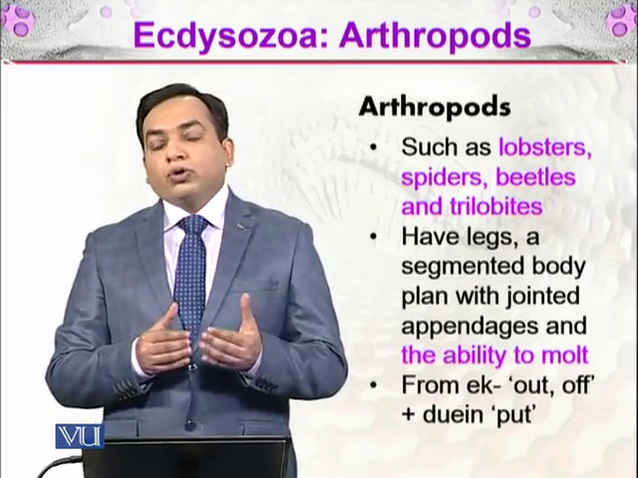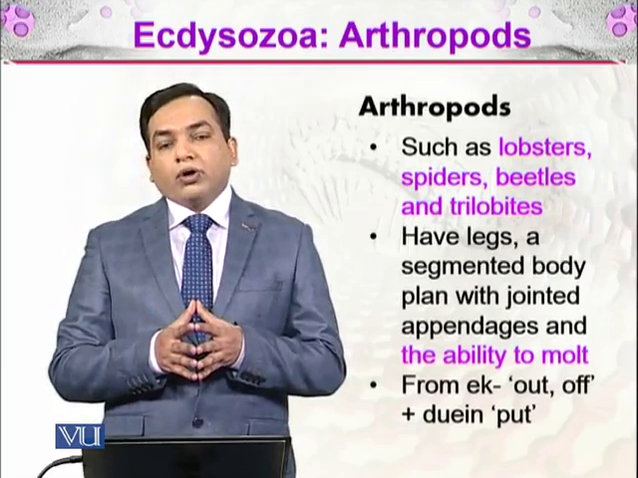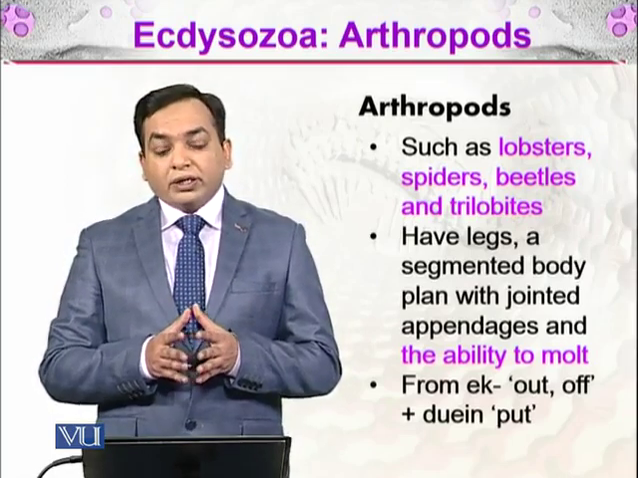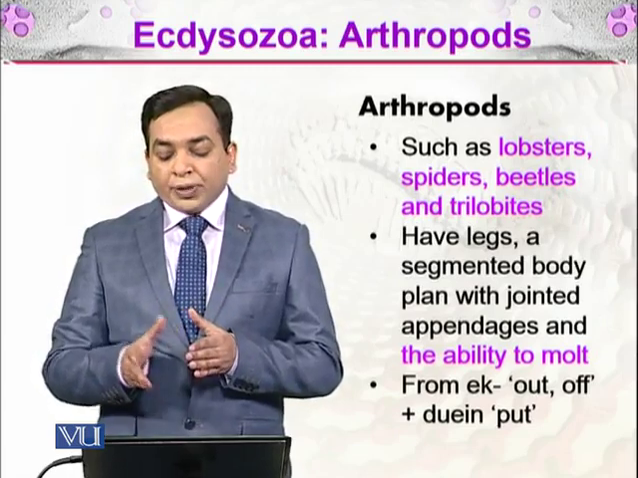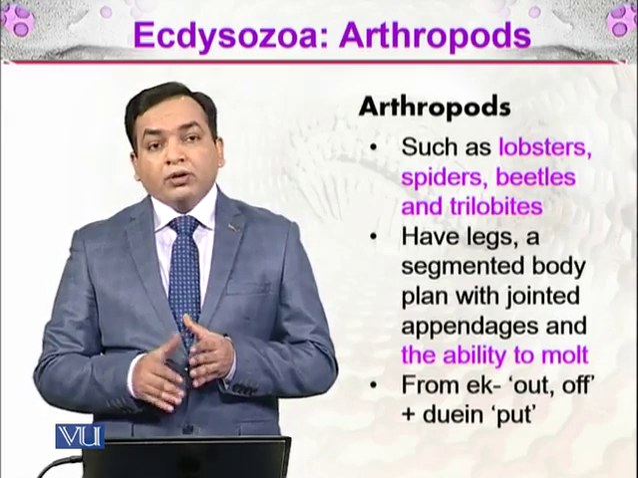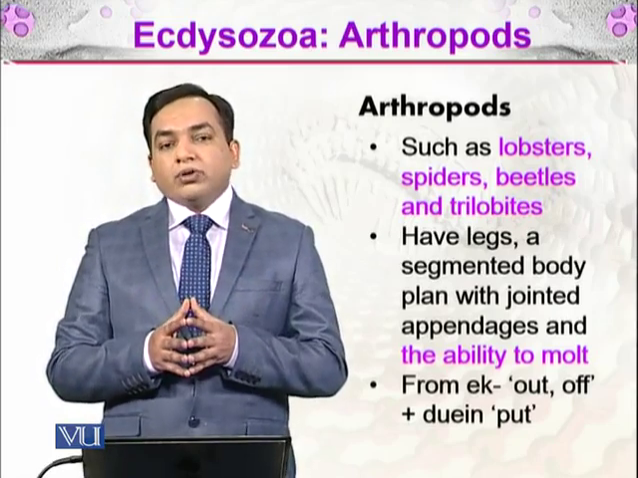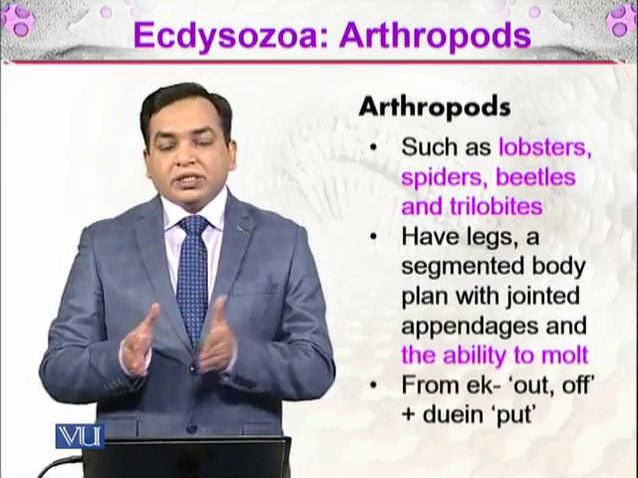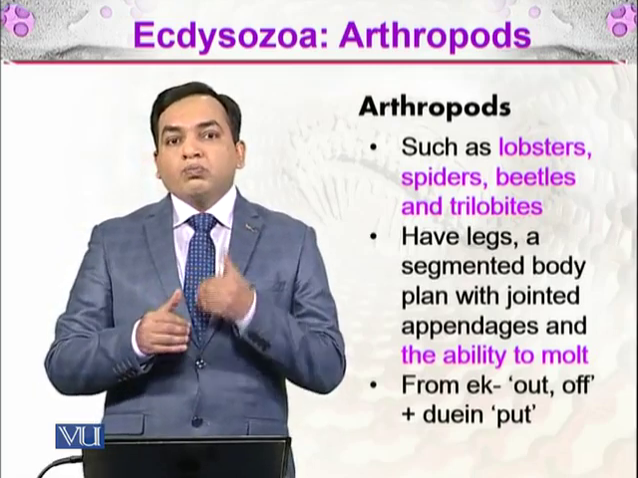Arthropods: arthro comes from jointed and pod means leg. So arthropods are organisms with jointed legs. And this group is called ecdysozoa. Why do we call it ecdysozoa? From ek, which means out or off, and dysis means to put. So put out something. Why do we call these organisms ecdysozoa? Because zoa means animals. So these are the animals which are molting.